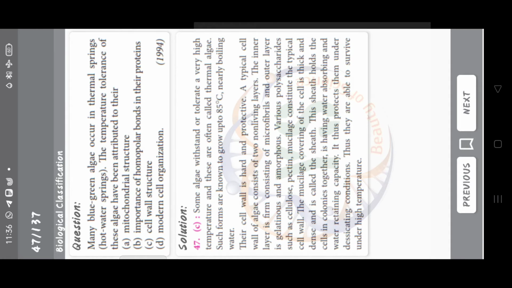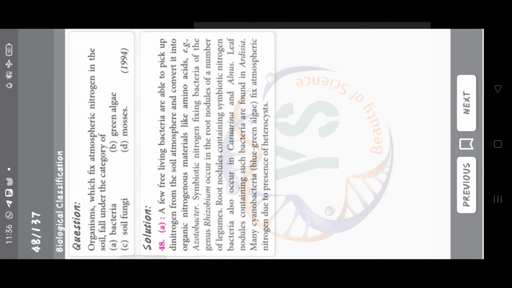Many blue-green algae occur in thermal springs, hot water springs. The temperature tolerance of these algae has been attributed to their mitochondrial structure, importance of homopolar bonds in their proteins, cell wall structure and modern cell organization. Answer is option C, cell wall structure. Organisms which fix atmospheric nitrogen in the soil fall under the category of bacteria, green algae, soil fungi and mosses. Answer is option A, bacteria.